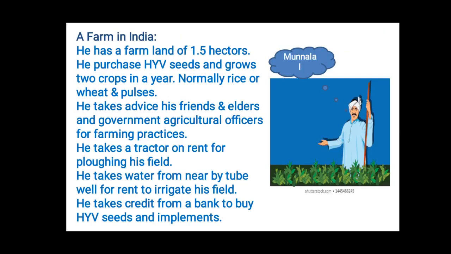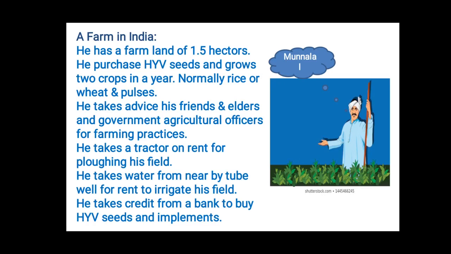Here you can see a farmer called Munna Lal. He lives in UP in a small village, children. This person has just 1.5 hectares of land. He cultivates a variety of crops by purchasing HYV seeds. Normally he grows rice or wheat and also pulses sometimes. For the farming practices, he also takes advice from his friends, elders, and the government agricultural officers.